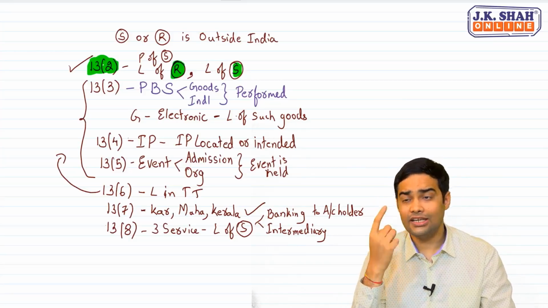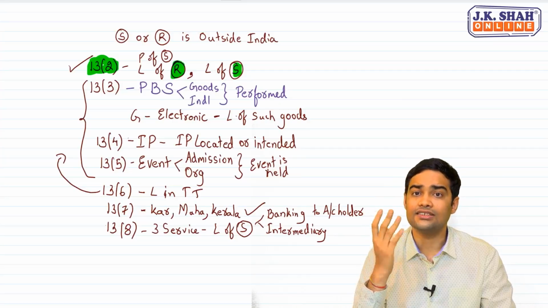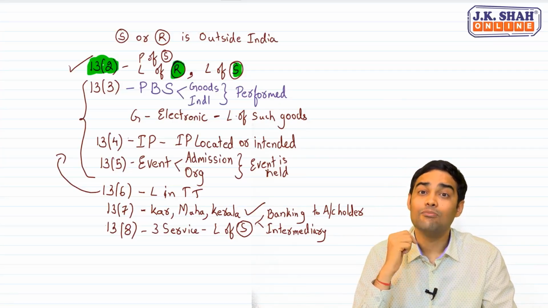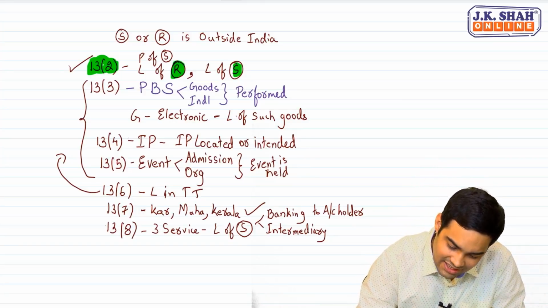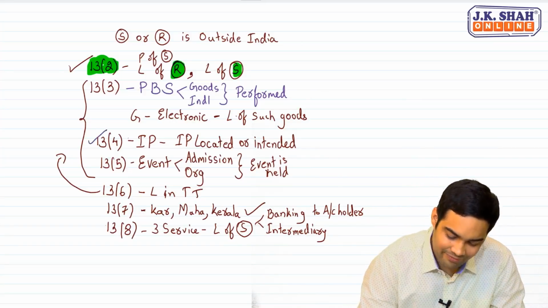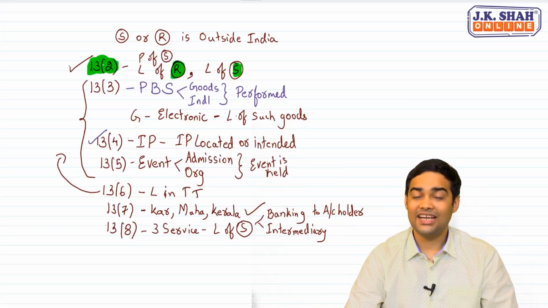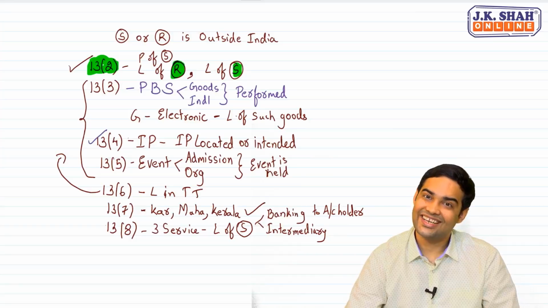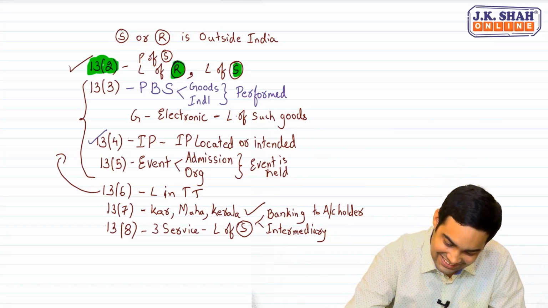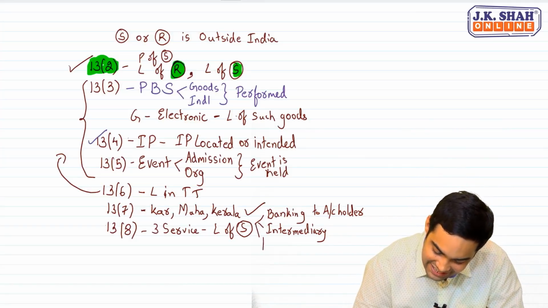So intermediary of goods, services, securities. Sir, what is left? Immovable property intermediary falls under 13.4. Immovable property intermediary, real estate agent falls under 13.4. Clear? Yes.